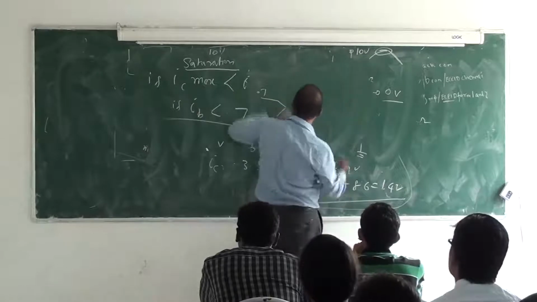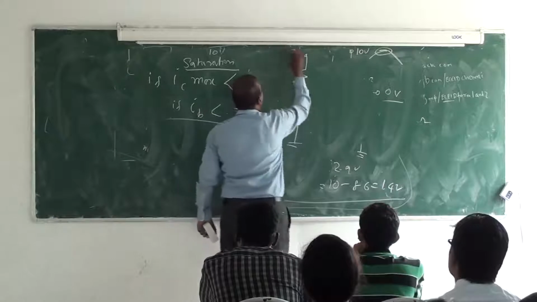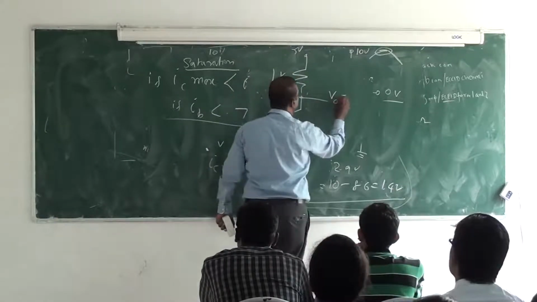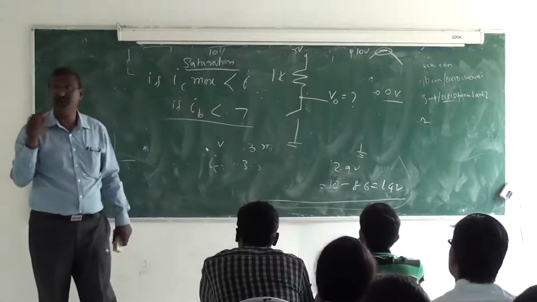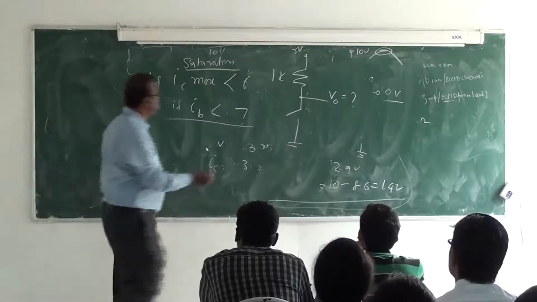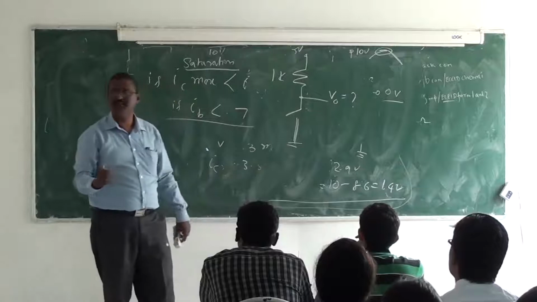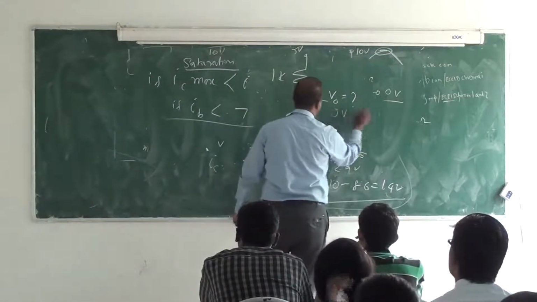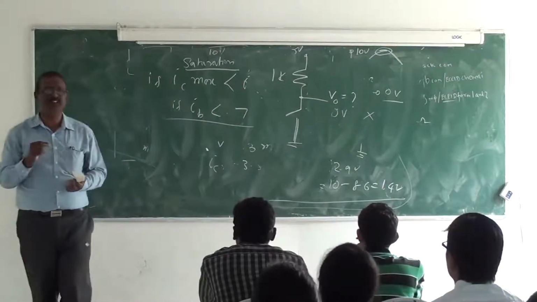Now tell me this. I have a resistor and a switch. I apply 5 volts, and this is 1K. What is the voltage here? What is V0? The switch is off. What is V0?